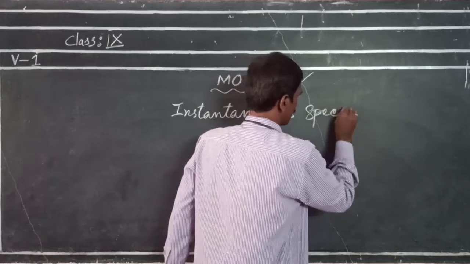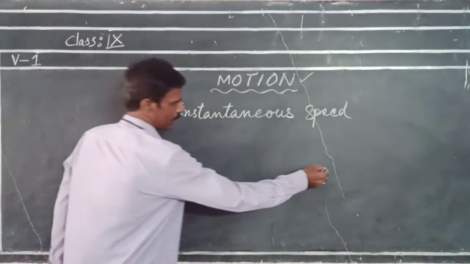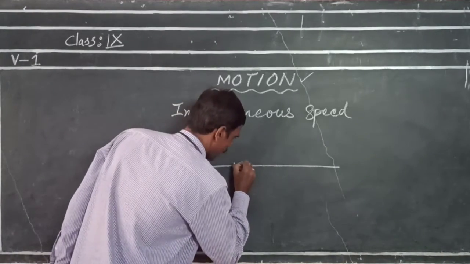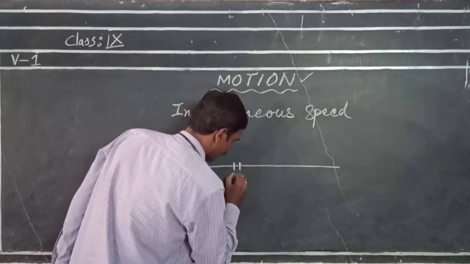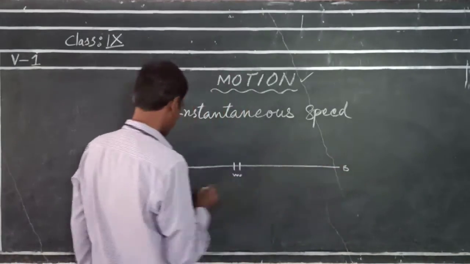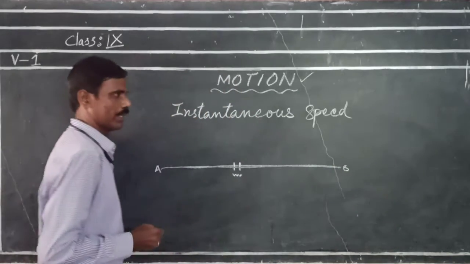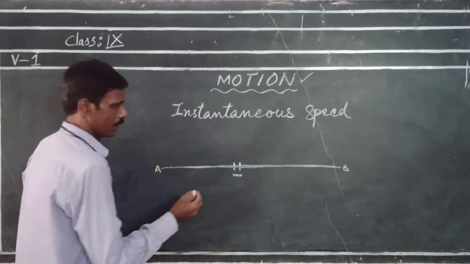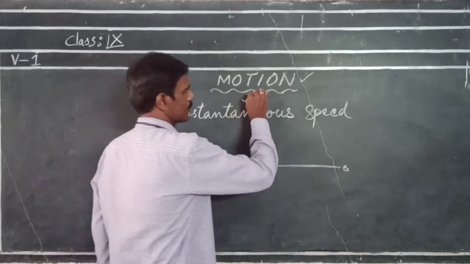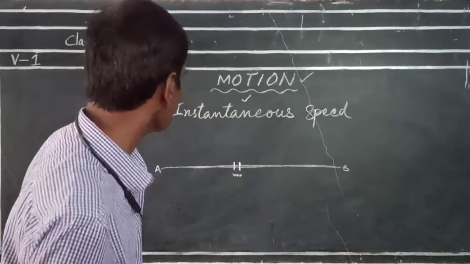Instantaneous speed. Instantaneous speed is nothing but the speed of any object at a particular instant. For example, if an object is traveling from A to B with a speed, then the speed at an instant is known as instantaneous speed. Next,